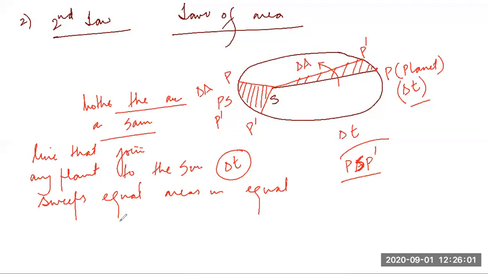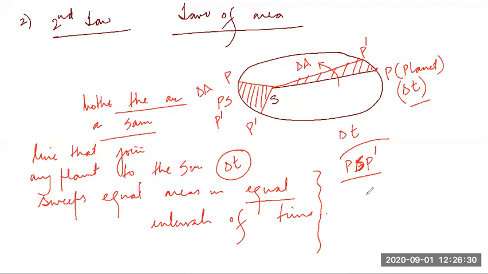Can any student complete that? The line that joins any planet to the sun sweeps equal areas in equal what? Intervals of time. This is the observation, and this law comes from the observation, or you can say it's in line with the observation, students.